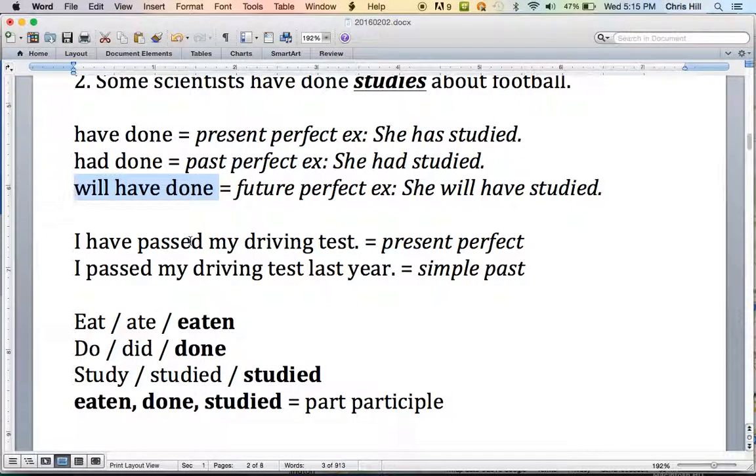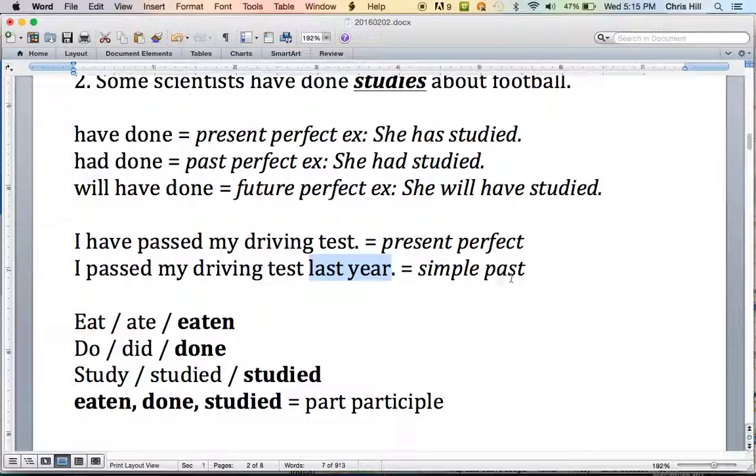Another example, passing your driving test. Here is the same sentence, but in present perfect and simple past. So you could say, I have passed my driving test. Present perfect. You could say, I passed my driving test last year. Simple past. Notice the difference.